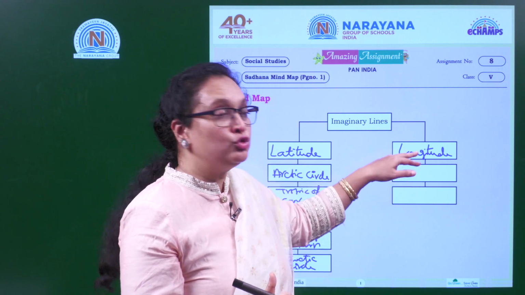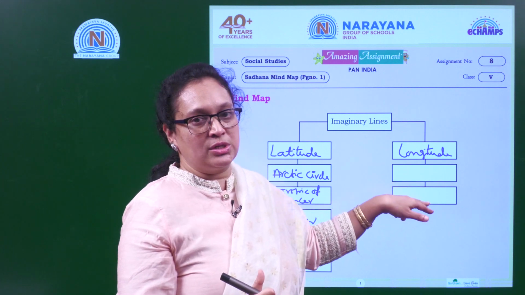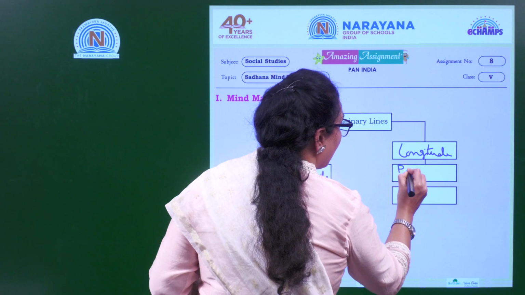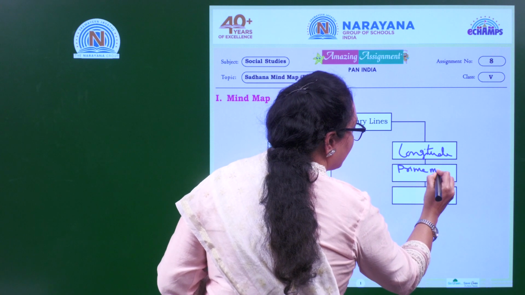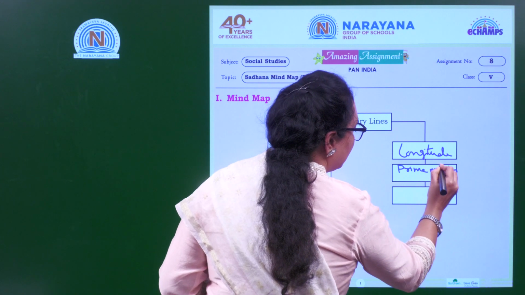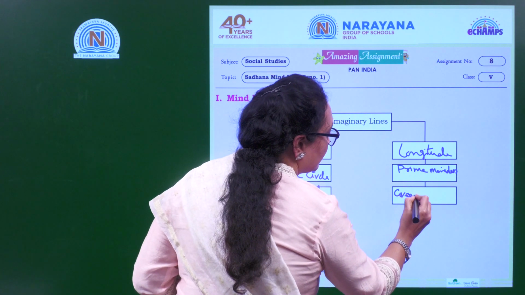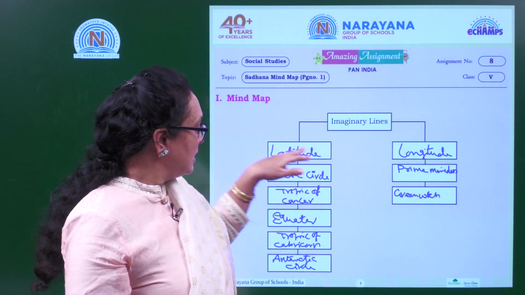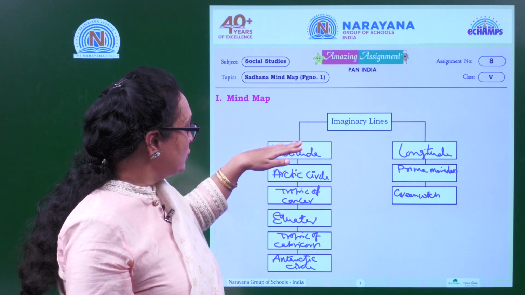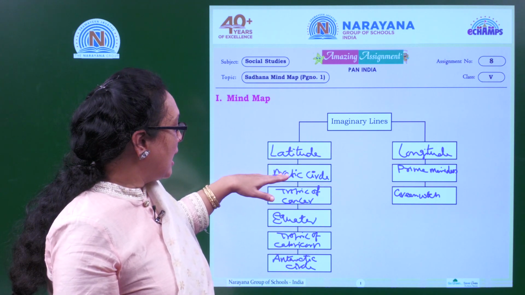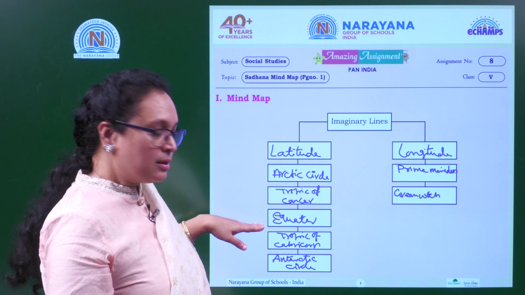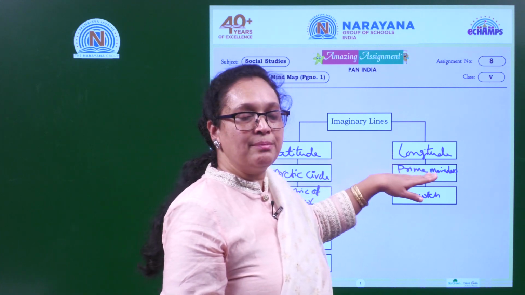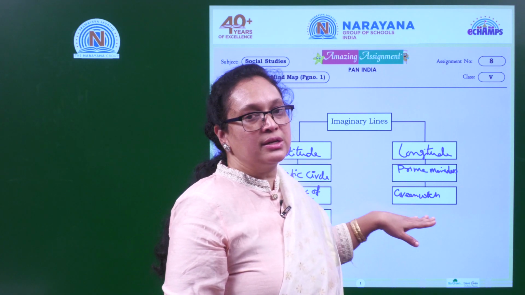So that's the reason we have given you 2 blocks. You can write prime meridian and Greenwich, and that is 180 degree, right? So you have to write prime meridian here. Prime meridian, Greenwich. So there are 2 imaginary lines, latitudes and longitudes. Under latitudes, we have 5 important latitudes: Arctic Circle, Tropic of Cancer, Equator, Tropic of Capricorn and Antarctic Circle. Under longitudes, you have prime meridian, also called Greenwich meridian.